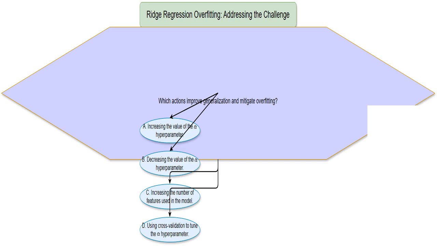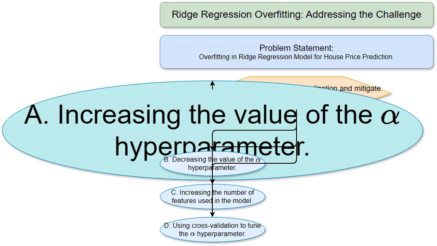We'll investigate several strategies to improve the model's ability to predict house prices accurately for houses it hasn't seen during training. We need to find the best way to prevent the model from becoming too specialized to the training data. This option explores increasing the regularization strength. Alpha controls the penalty for large coefficients in the model. Increasing alpha means we're penalizing large coefficients more heavily and thus encouraging a simpler model, which is less prone to overfitting. This improves the model's ability to generalize to unseen data.